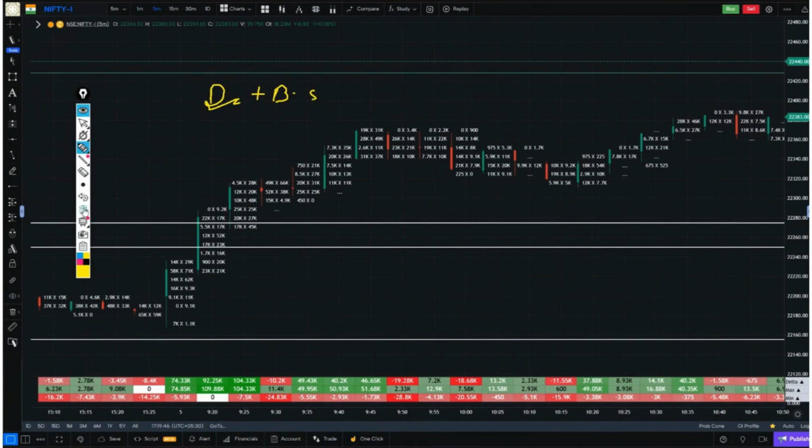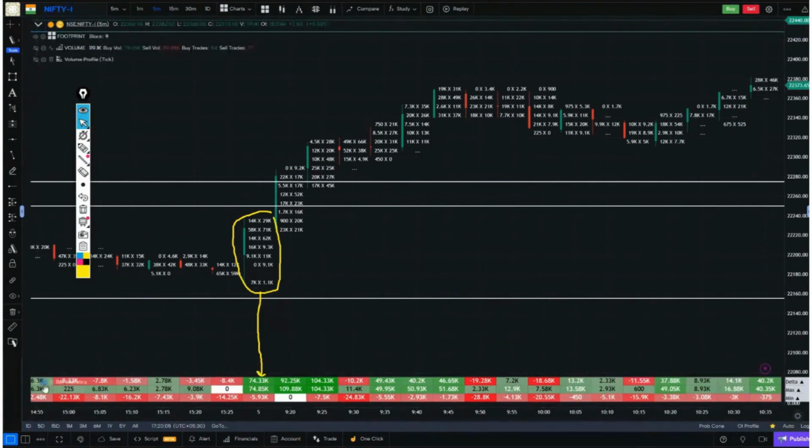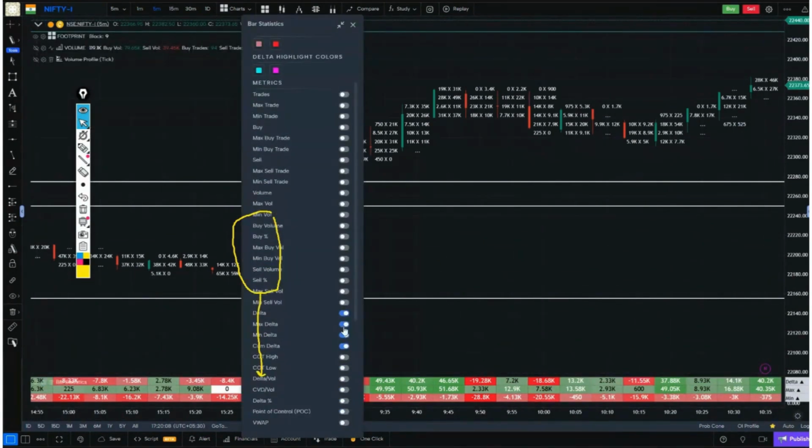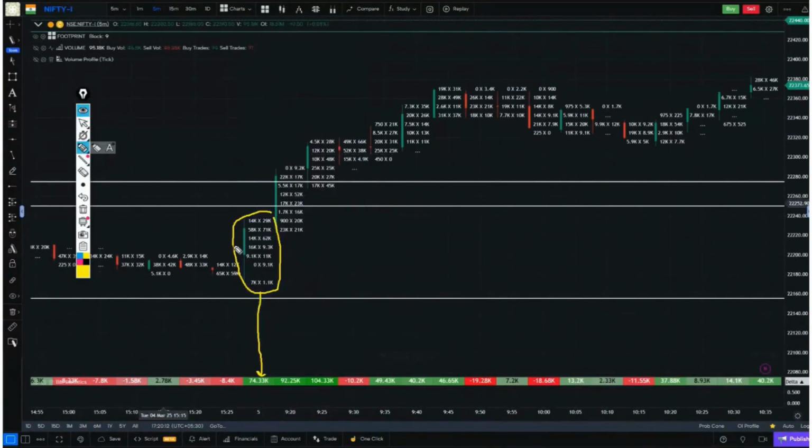For example, let's take the first candle of Nifty today. What is the delta value of this candle? This topmost line is the delta value. If we look at the first candle's delta, it is in the green box and there is no negative sign in front of the value.